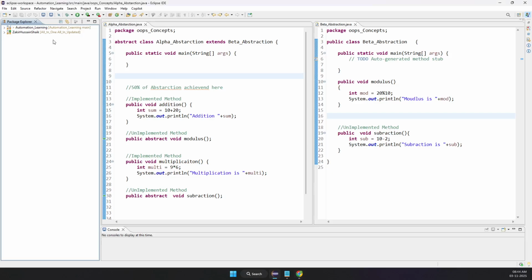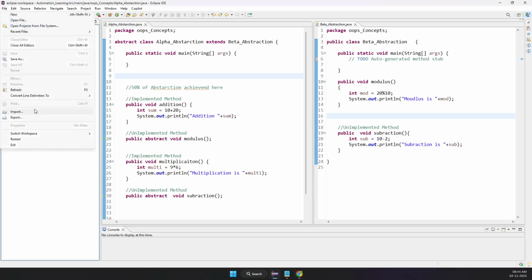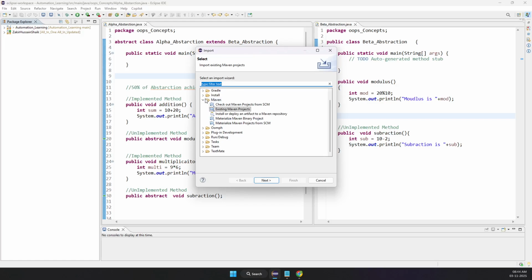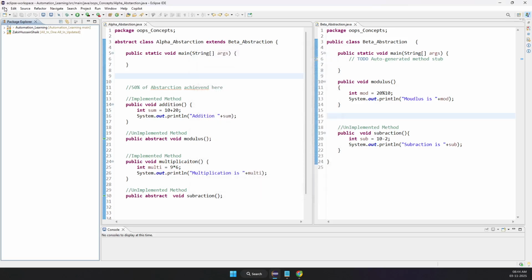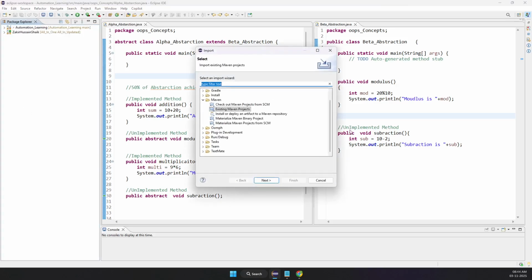So what I'm doing is file, import. It is from GitHub, right? There are many options from which you can import, but I'm choosing GitHub because I know the project is from GitHub.